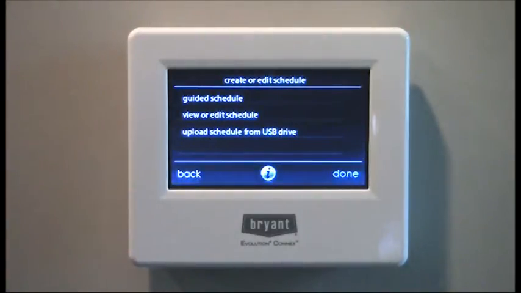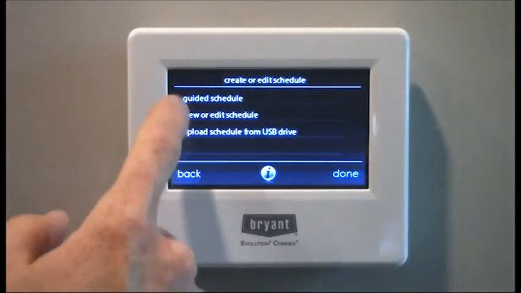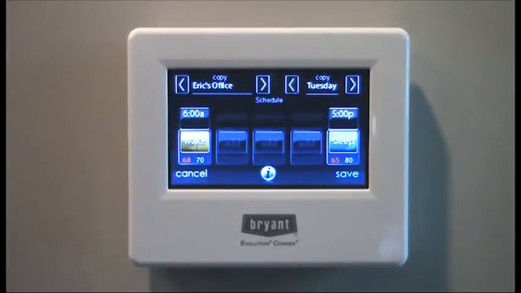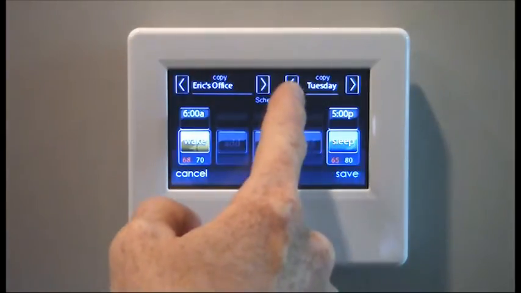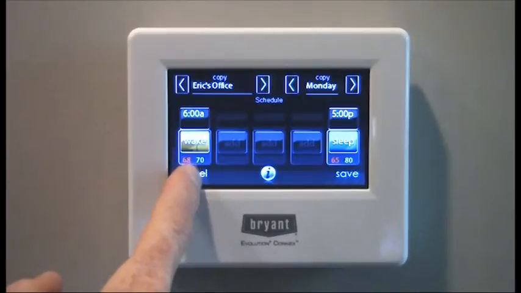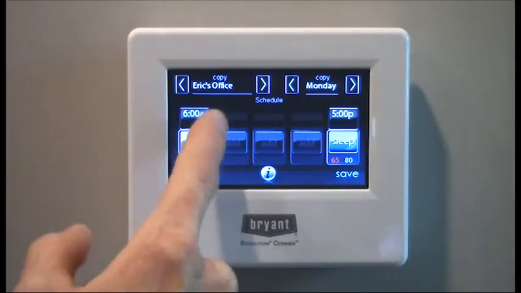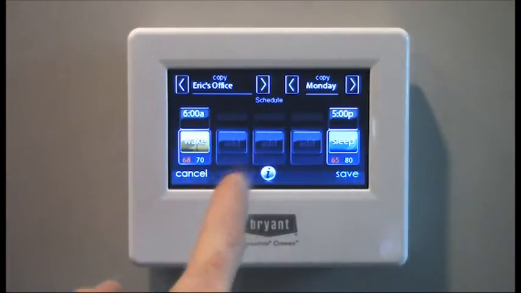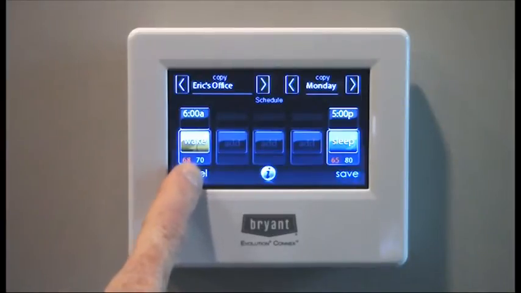Once you've set your schedules up, you can simply go to View or Edit and change your schedules from there. You'll see here Tuesday, Monday. I didn't save any of those changes we just made, but you can certainly add one, or you can make changes to that.